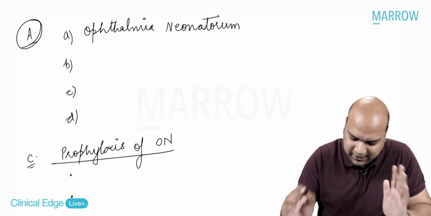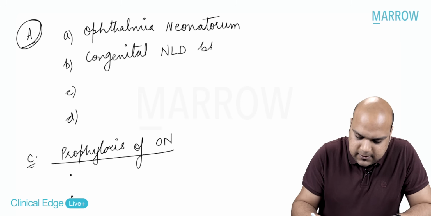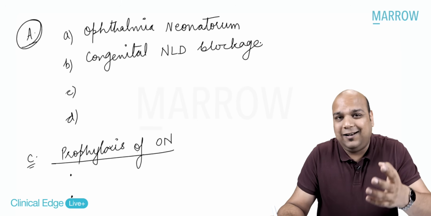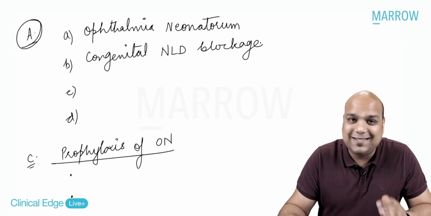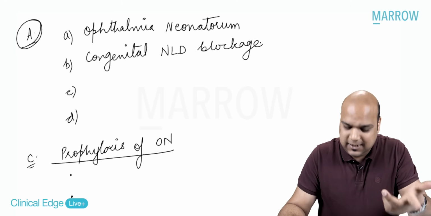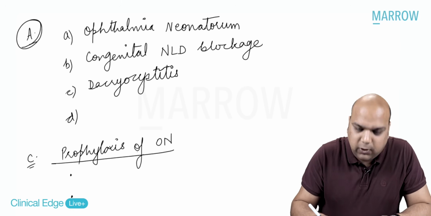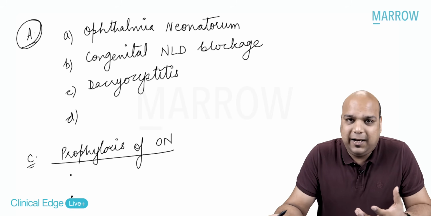Yes, guys, right? Now, secondly, it can be a case of congenital nasolacrimal duct blockage, a very common condition. Yes. Non-canalization of the nasolacrimal duct, most commonly at the level of valve of Hasner. Valve of Hasner is the valve where NLD opens into the inferior meatus of the nose. Yes. Or it can be a case of dacryocystitis. You can call it an extension of the NLD blockage. If NLD is blocked, due to that there is infection in the lacrimal sac.